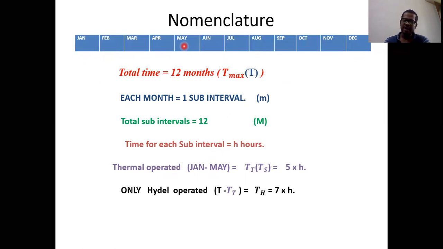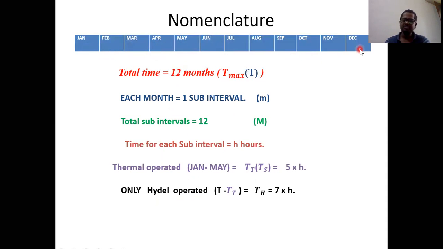So when you leave these 5 subintervals, the remaining 7 are only the hydel power plant. In the first 5 slots from January to May, along with the hydel, thermal is also in active state. Hydel is operating throughout the year from January to December.